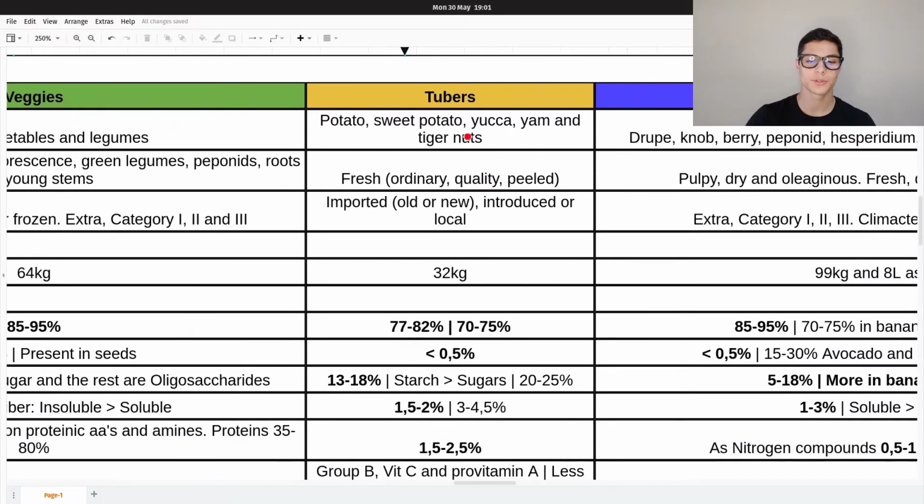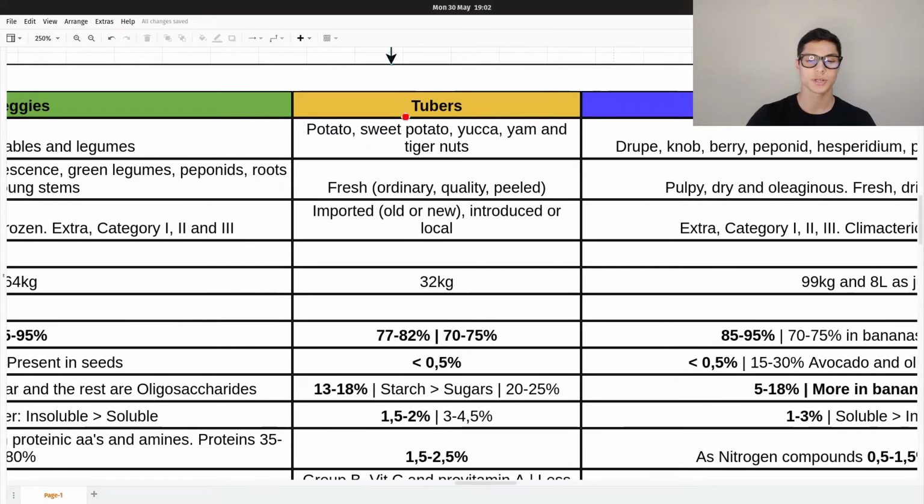Moving on, we have the tubers, which can be classified into potato, sweet potato, yucca, yam, and tiger nuts. The majority of tubers are fresh and they can be classified by quality: the ordinary, the quality, and the peeled.